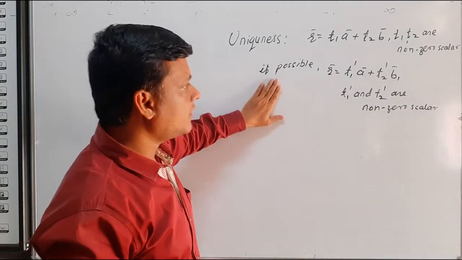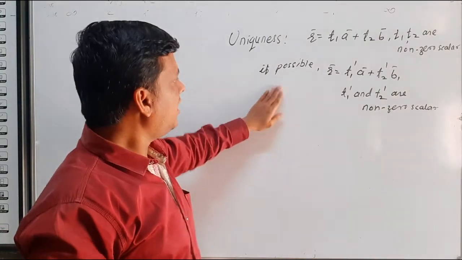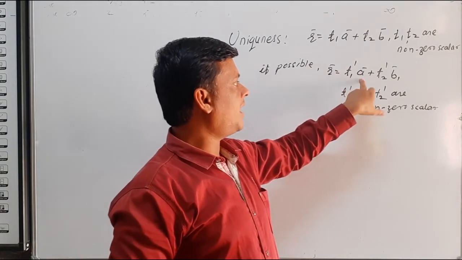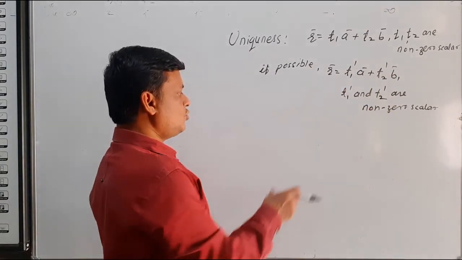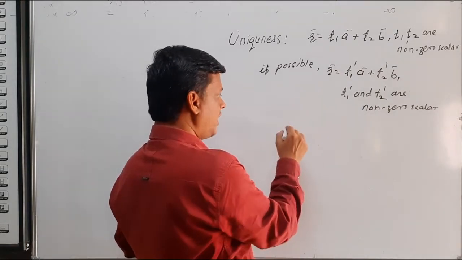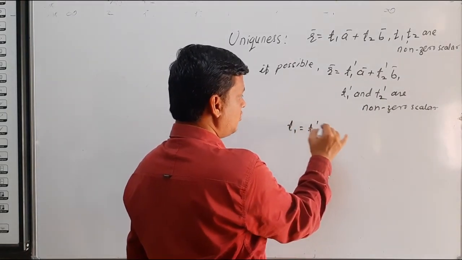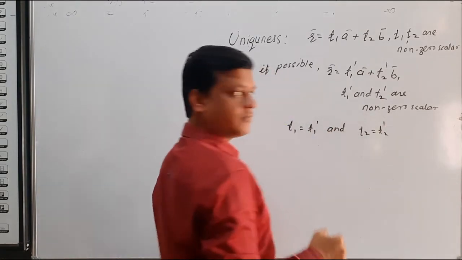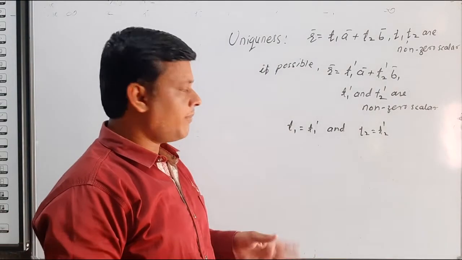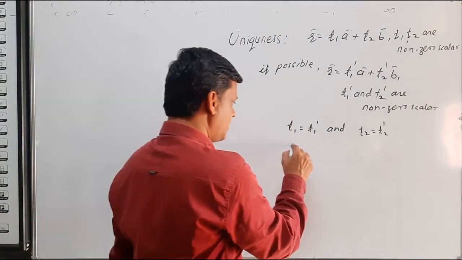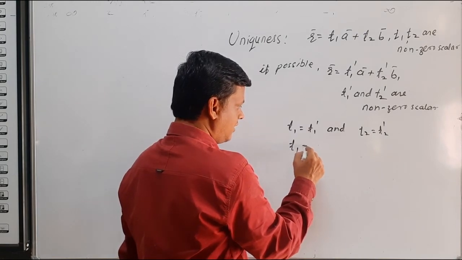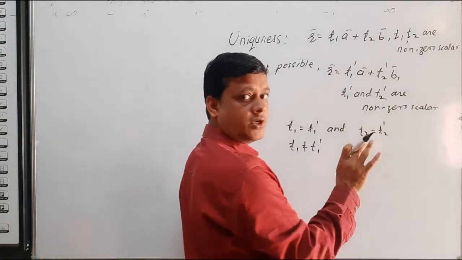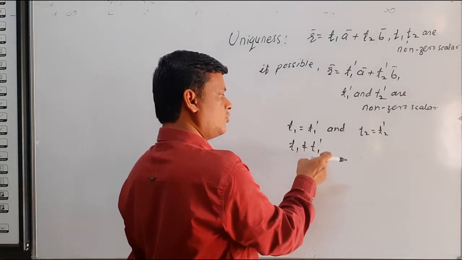So we write a possibility only. If possible, we write this in the form of T1 dash A bar plus T2 dash B bar. Now the uniqueness proof means we have to show that T1 must be equal to T1 dash and T2 must be equal to T2 dash. So we prove it by contradiction. So we write here T1 not equal to T1 dash, or T2 not equal to T2 dash. So we first consider T1 not equal to T1 dash.